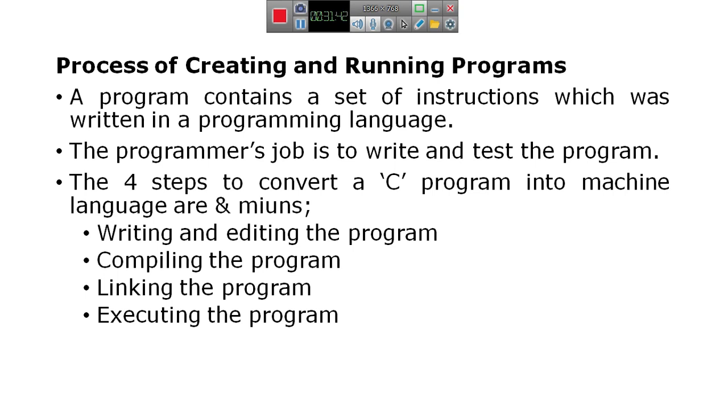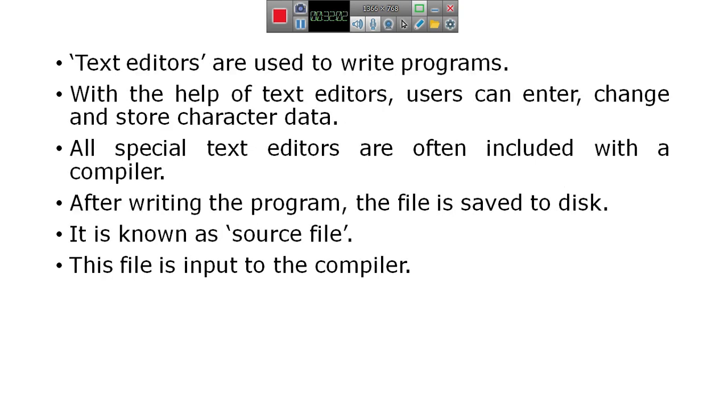The programmer's job is to write and test the program. The four steps to convert a C program into machine language are writing and editing, compiling, linking, and executing.